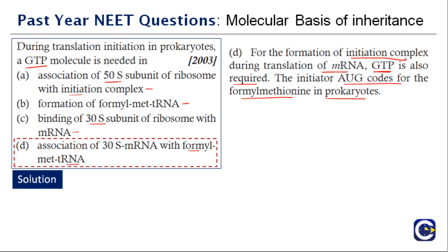This chapter, and especially the process of translation, has a lot of enzymes and everything, you know, what binds to what. So always go through the diagrams from this chapter and try to form your own diagram that has the entire process, and then you will remember it. Go through it multiple times and you will be able to answer such kinds of questions. So the right answer is D.